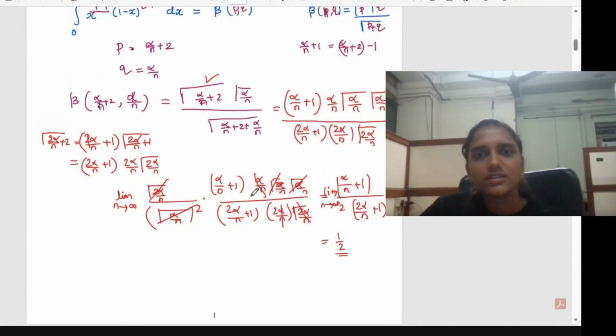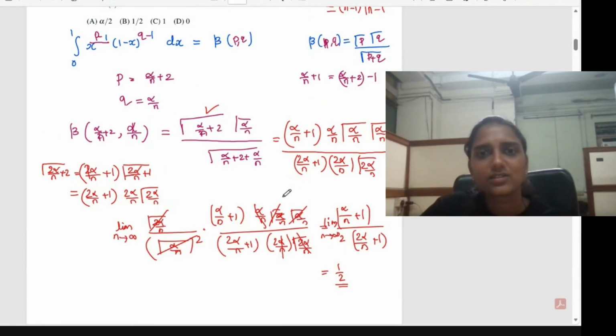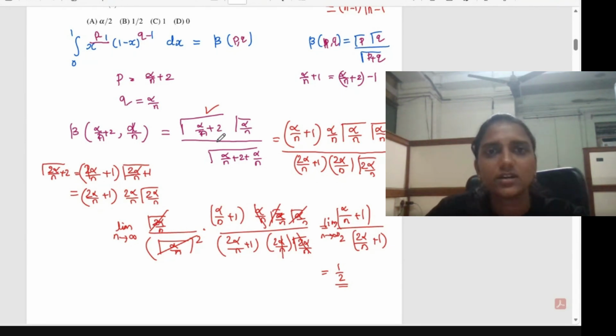Okay. So this is simply the application of the gamma integral, the gamma function and the beta integral properties. I hope this question is clear to all. If you have any doubt in any step, you can ask me. Otherwise, we can move to the next question. So any doubts?